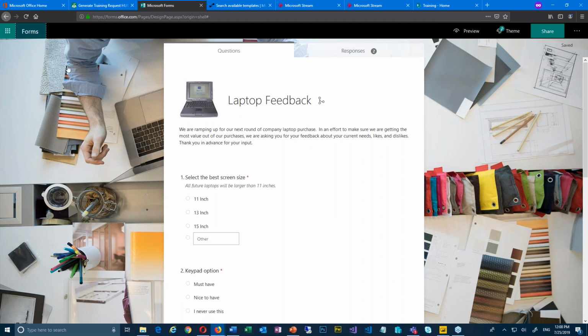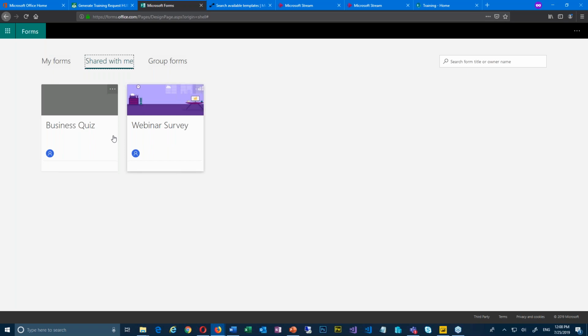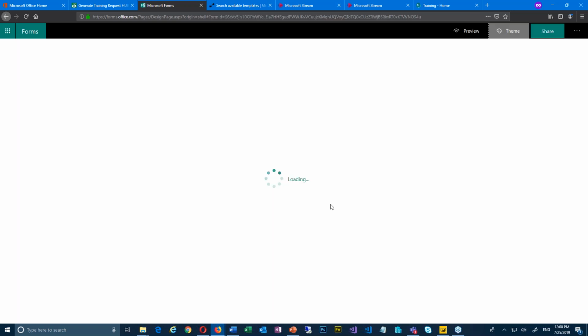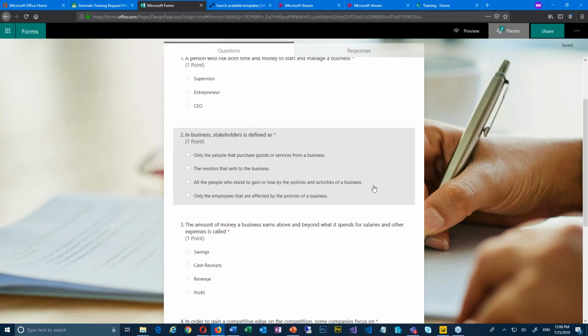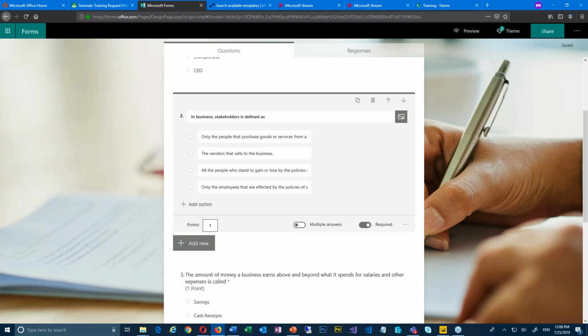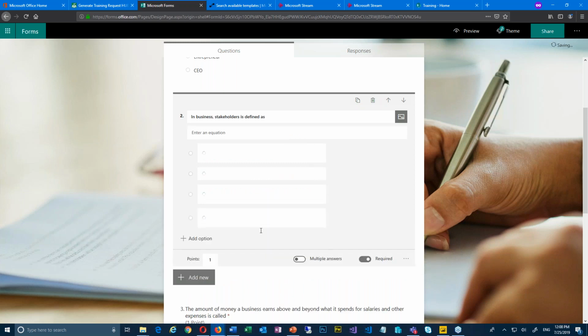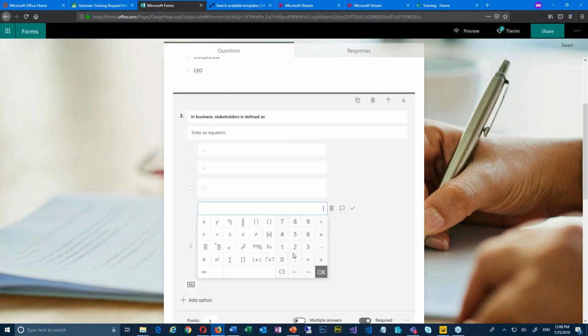I just want to mention one more thing as I go forward: the quizzes. Brittany created a quiz for me. I just wanted to point out one thing inside of here, and quizzes are just slightly different. The way you build them is the same, but the slight difference is that when you go in, you can weight them. So how many points does this question get? There's also this little math function here where, when they click inside of that, they get the actual math tool here.